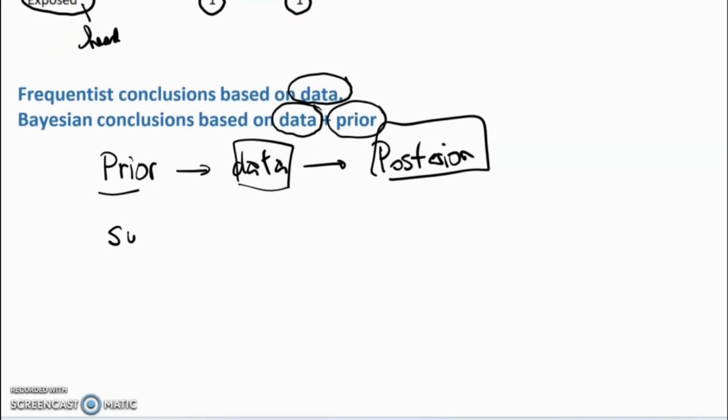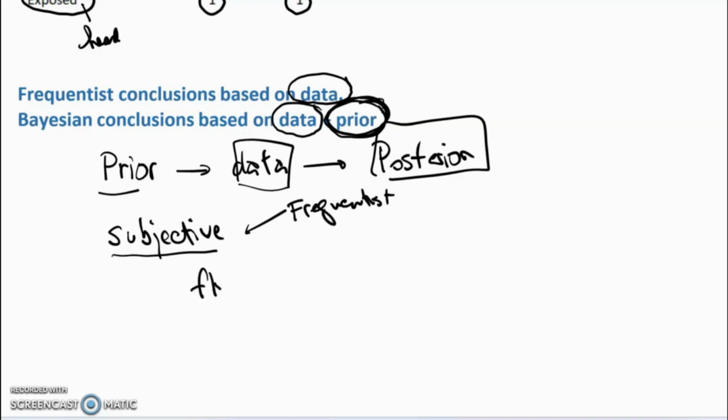Second thing is, from the frequentist point of view, this choosing of a prior introduces subjectivity. The Bayesian might push back in a number of different ways. They would say that, yeah, but when you really think about the way we do frequentist analysis, that can be pretty subjective as well. They point out that if you're really not comfortable with assigning priors, you can assign equal probabilities to each one of the values of the parameter, produce a flat prior that allows the data to speak for themselves without any influence of the prior,